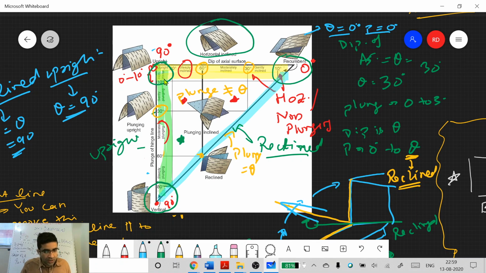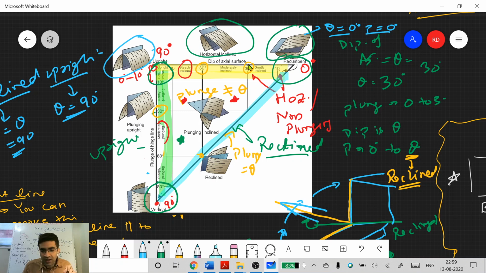This is also a type of horizontal fold. If someone asks you whether this is a horizontal fold or not, you will say yes, this is a type of horizontal fold, because this is also upright. Although a better term that could be used for this is recumbent. So if you have to choose an option, yes, for all these three types, choose horizontal. Yes, it is correct.